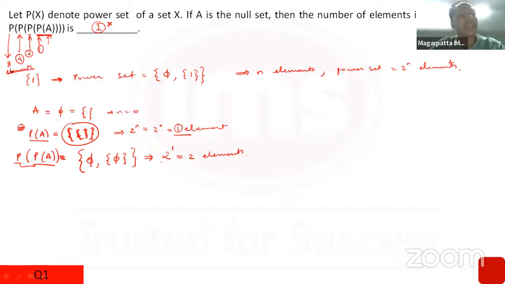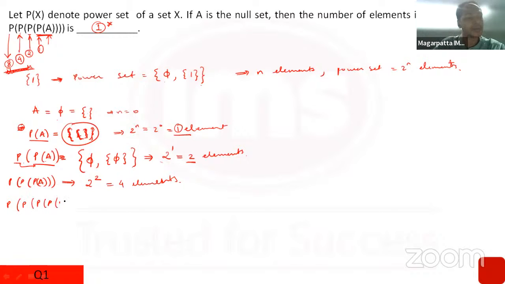So let me just quickly write the numbers only. It's not just increasing the power of 2 by 1. So if I take the power set of A, that is the third level. This contains 2 elements. So can I say this would contain 2 raised to the power 2, that is 4 elements. Okay. And what will happen to the next level? It will contain P of P of P of P of A. One bracket close, second bracket close, third bracket close, and fourth bracket close. The previous set contains how many elements? 4 elements. So its power set will contain 2 to the power 4, that is 16 elements.